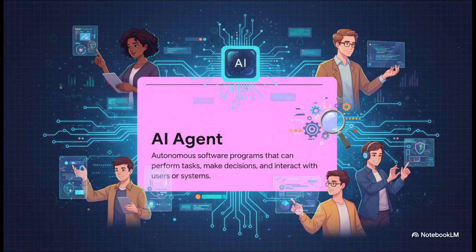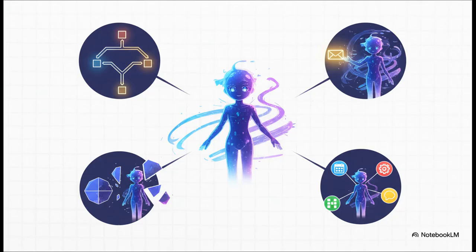All right, here's the official definition from the pros over at BotPress. Now, that might sound a little technical, but the key word, the magic word here, is autonomous. What does that really mean? It means they can work on their own without you having to poke them for every little step. You give them a goal and they can perform tasks and make decisions to get there. That's the secret sauce.